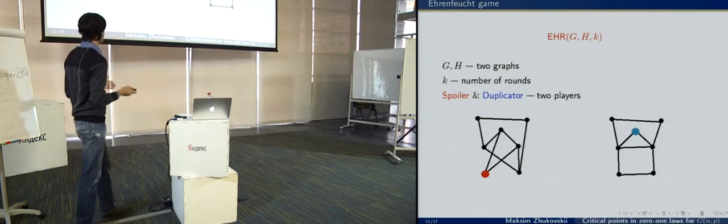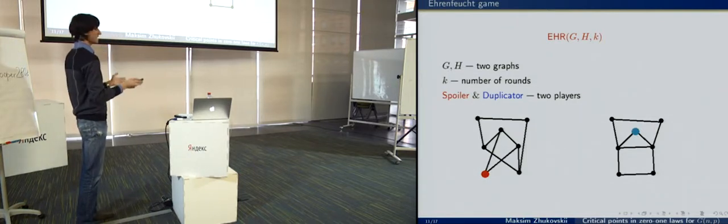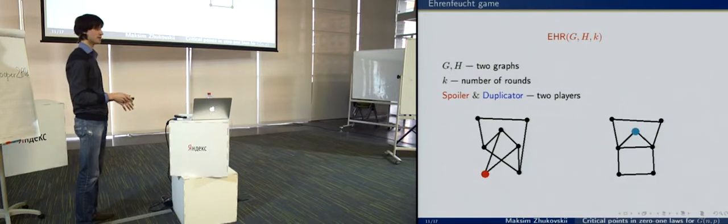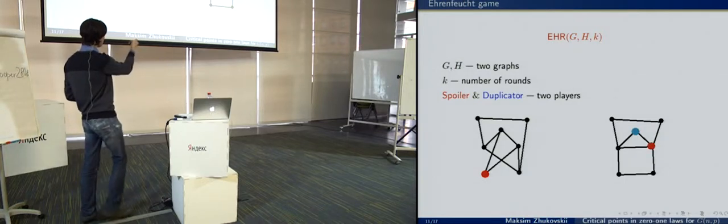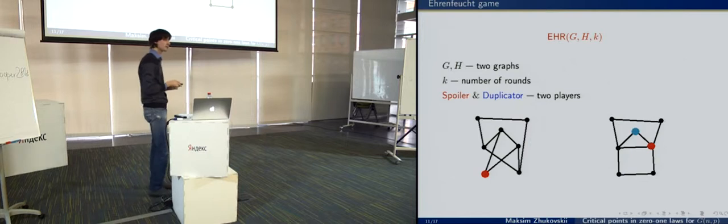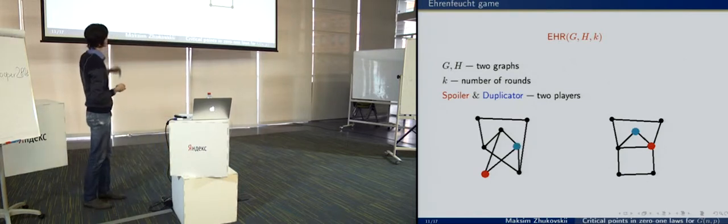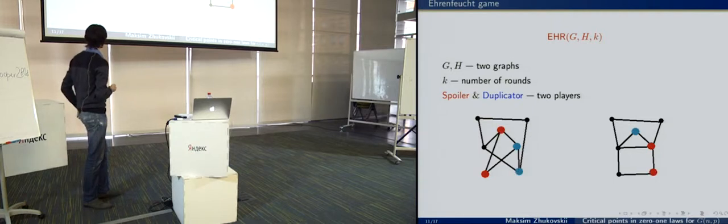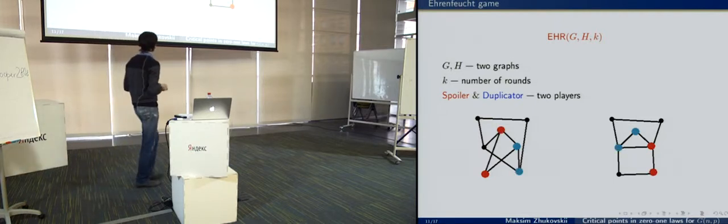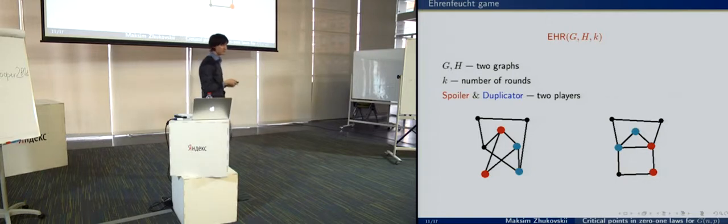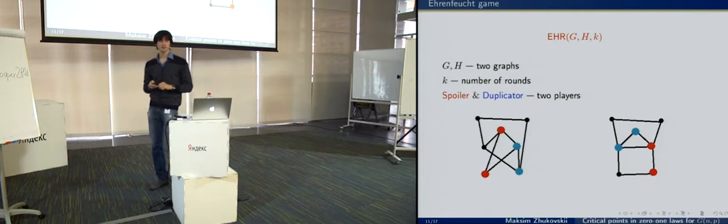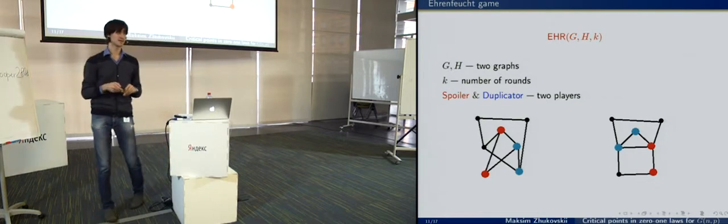And then in the next round, spoiler again can choose any graph and any vertex from this graph. For example, now he chooses another one. And then duplicator chooses this graph and this vertex, and so on. And so if k equals 4, then we have 4 rounds. And after that, spoiler wins if and only if the induced subgraphs are not isomorphic.